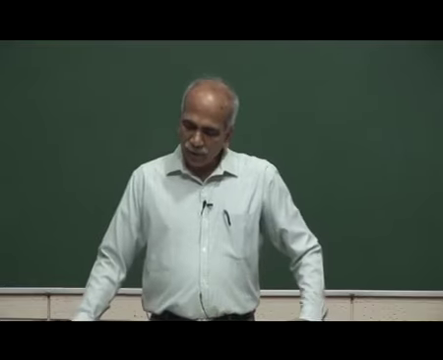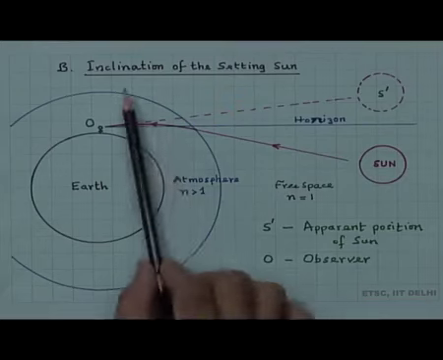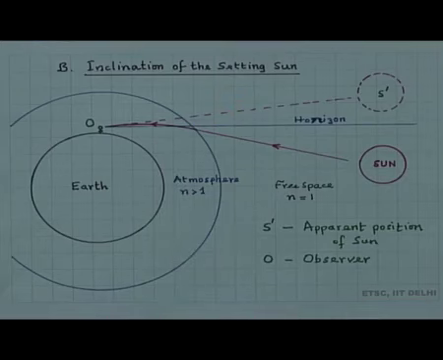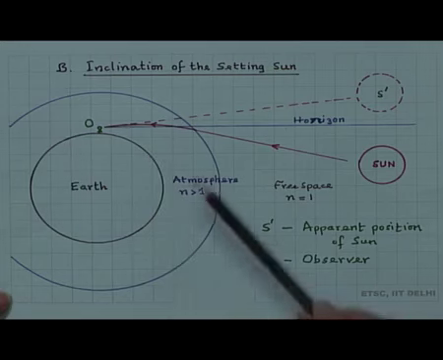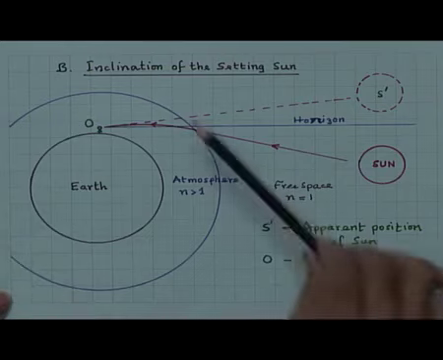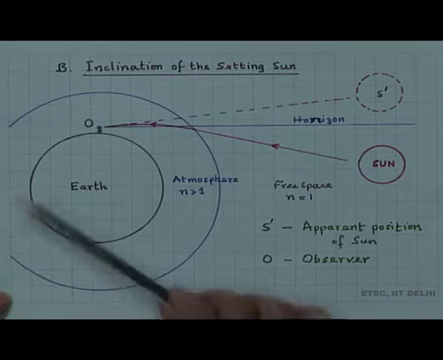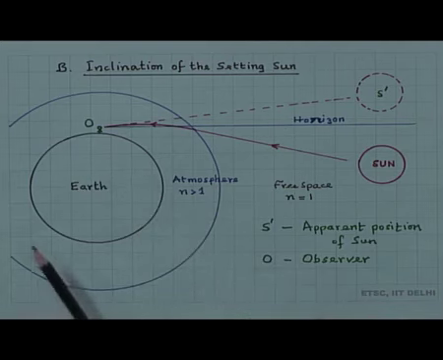As a second example, we look at the apparent inclination or apparent position of the setting sun. The diagram here is not to scale, it is just a schematic, because what I have shown is that the earth has an atmosphere around it up to a few hundred kilometers. The earth is of course several thousand kilometers in size. Therefore, this diagram is not to scale.